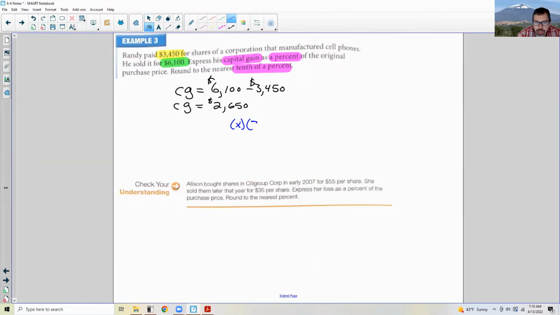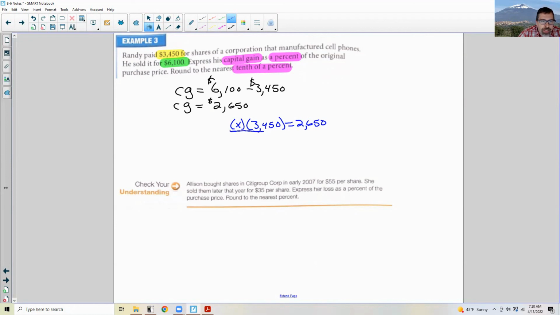So what percent of $3,450 is that $2,650? Think of it that way. So you take your purchase price times some value equals your gains.